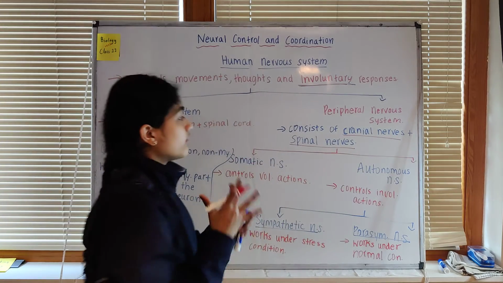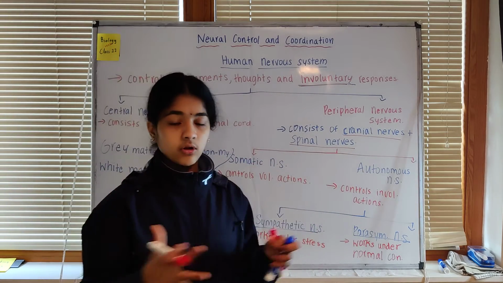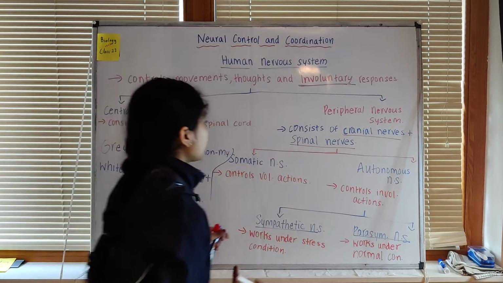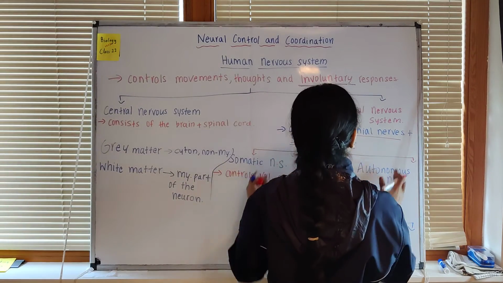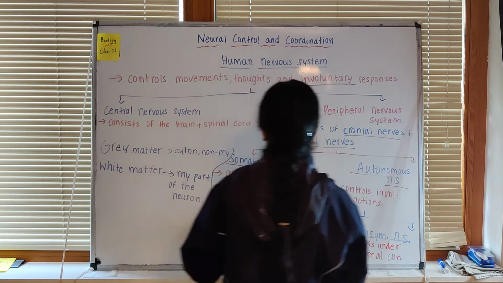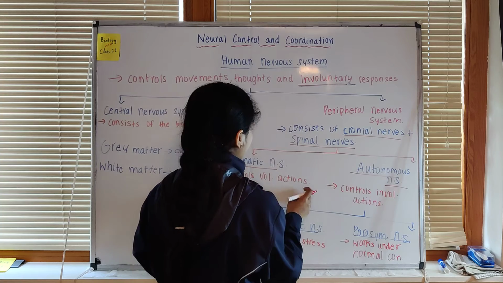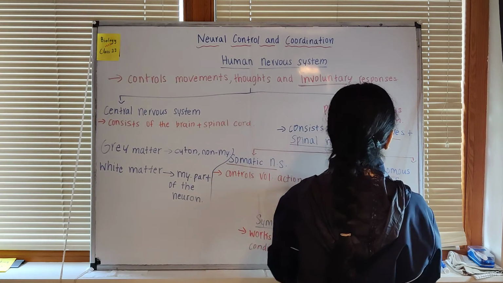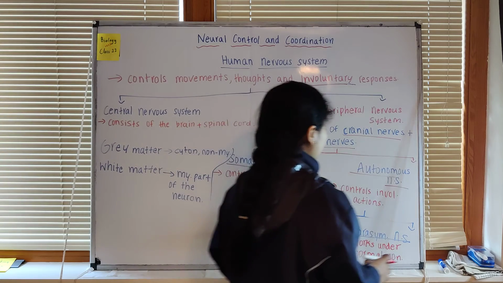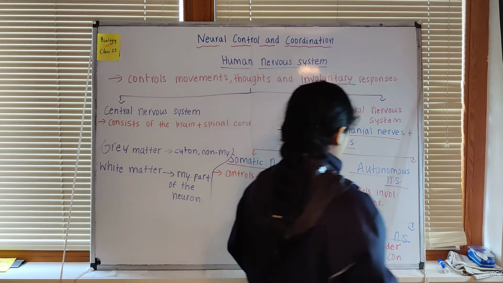This peripheral nervous system consists of all the nerves that are coming out of the main central nervous system. It can be divided into two categories: the somatic nervous system and the autonomic nervous system. The somatic nervous system controls voluntary actions, and the autonomic nervous system controls involuntary actions, which are the sympathetic nervous system and the parasympathetic nervous system.